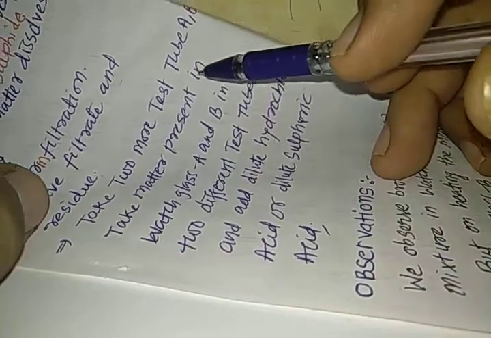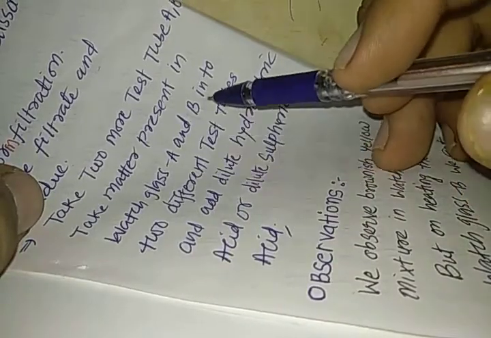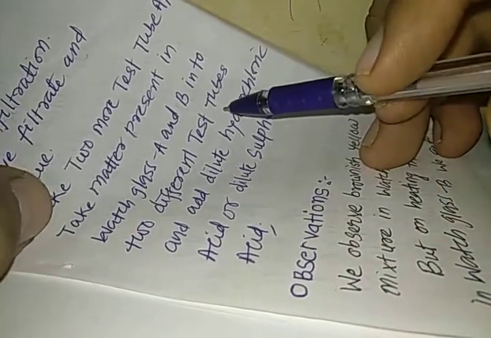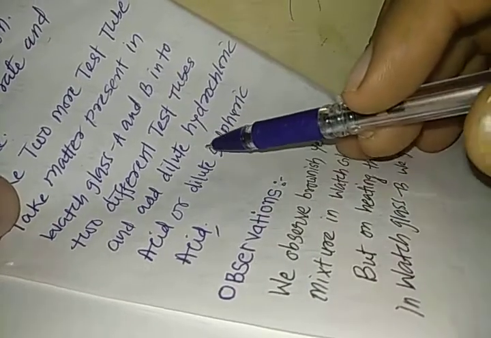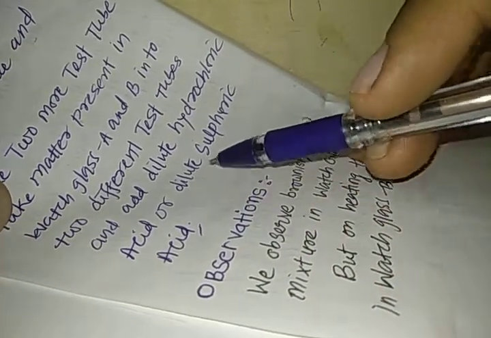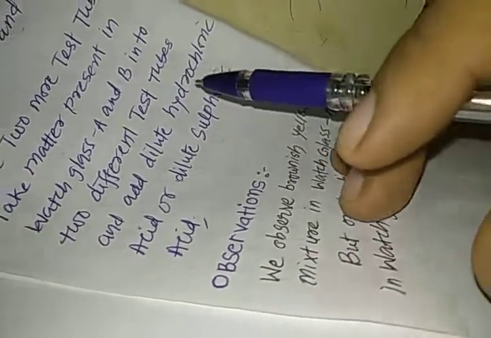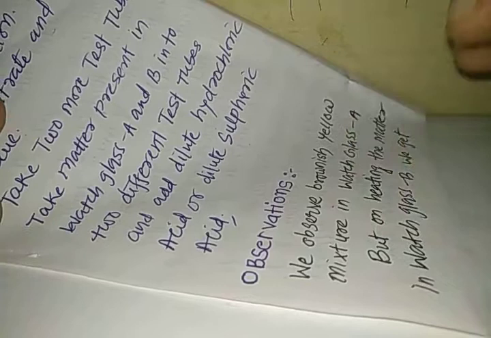Take two more test tubes. Take the matter present in watch glass A and watch glass B in the two different test tubes, and then add dilute hydrochloric acid or dilute sulfuric acid to both test tubes, and observe what happens. My dear students, we will see the observations and inference in the next video.